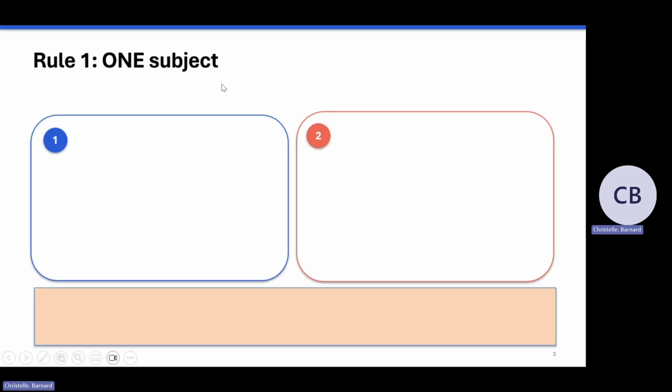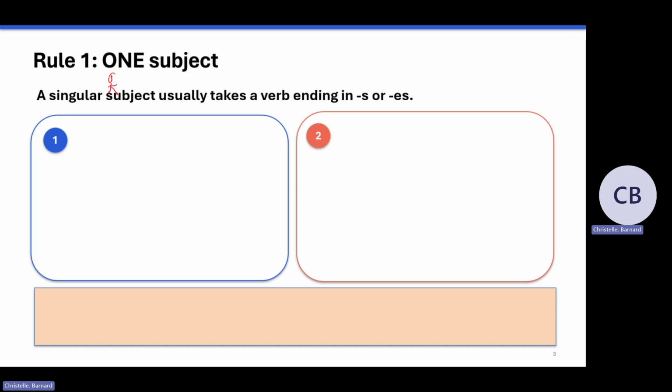So if we take a look at the first rule, what in a verb tells me it's singular? Now this rule says a singular subject. In other words, if the person or the thing doing the work is one, what happens to the verb? How do I know that the verb will be a singular verb? We add S or ES. So for example, if I have the base form of the verb with no S, it means it's plural.